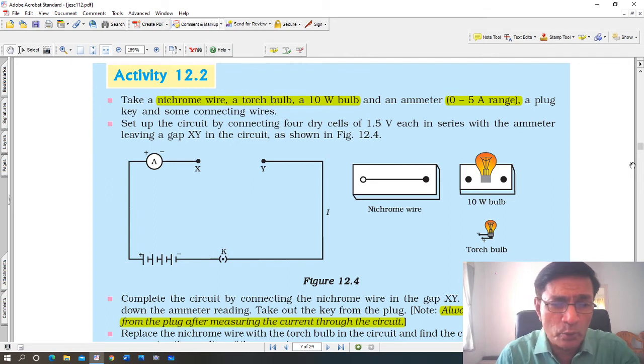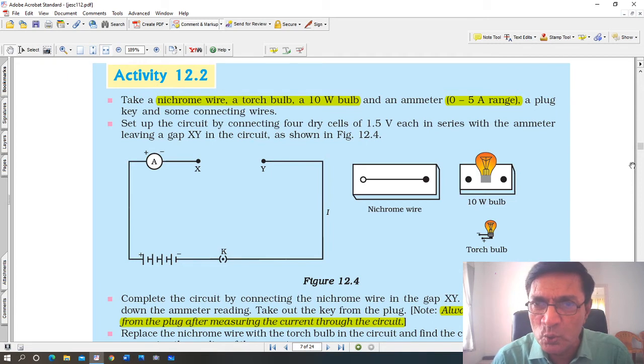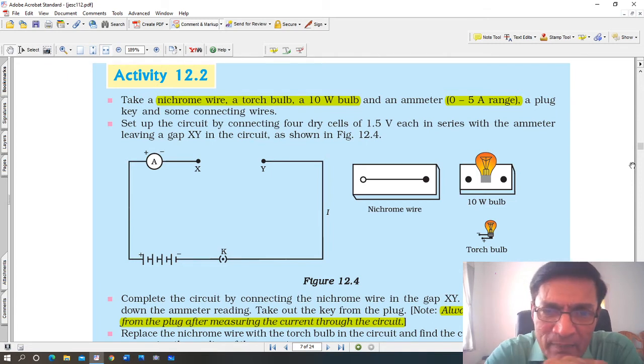ट्यूबलाइट तो नहीं लगा सकते हो क्योंकि ये बैटरी है, 6 वोल्ट की बैटरी है, उसके लिए छोटा सा बल्ब चलेगा. But a large substance will not be able to pick it up or it will not be able to work properly because the potential difference is too low. 6 volts is only for small things. So इधर हम एक्स वाई के ऊपर नाइक्रोम वायर लगा देते हैं.